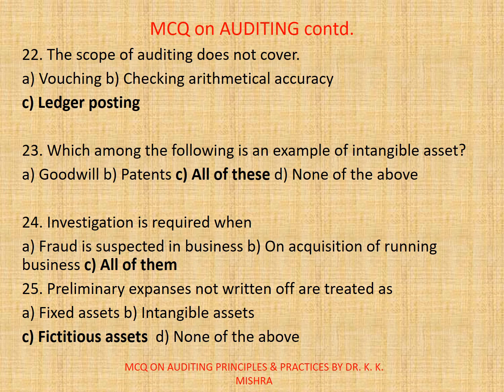23. Which among the following is an example of intangible asset? A. Goodwill. B. Patents. C. All of these. D. None of the above. Correct option is C. All of these. 24. Investigation is required when A. Fraud is suspected in business. B. An accusation of running business. C. All of them. Correct option is C. All of them. 25. Preliminary expenses not written off are treated as A. Fixed assets. B. Intangible assets. C. Fictitious assets. D. None of the above. Correct option is C. Fictitious assets.